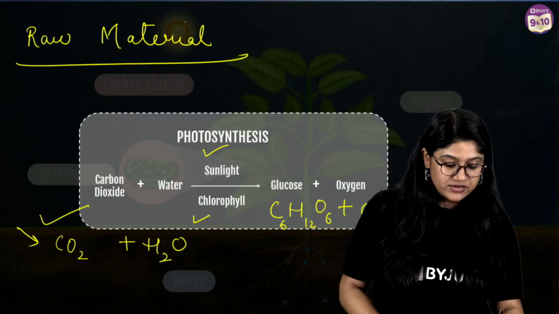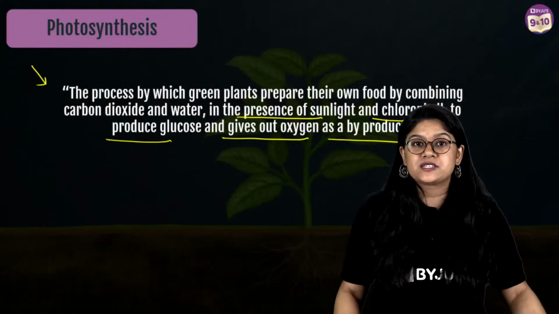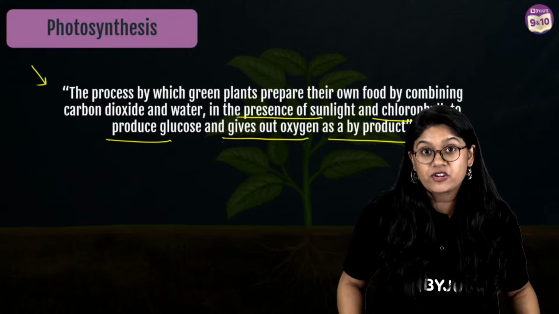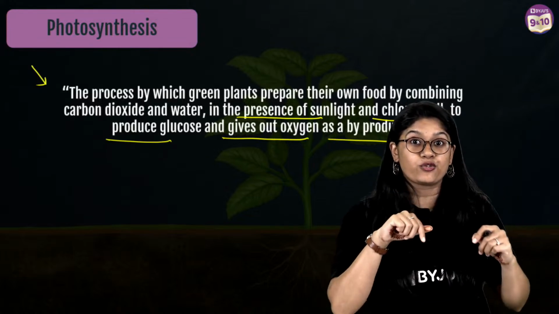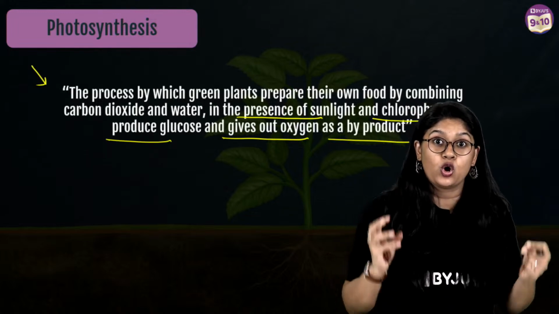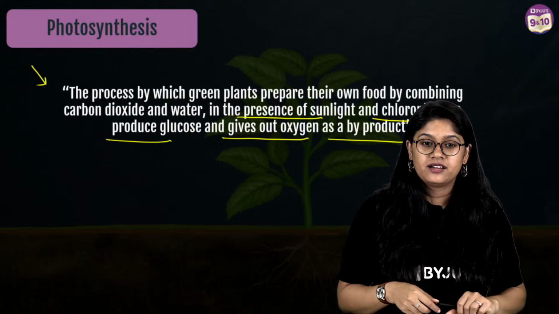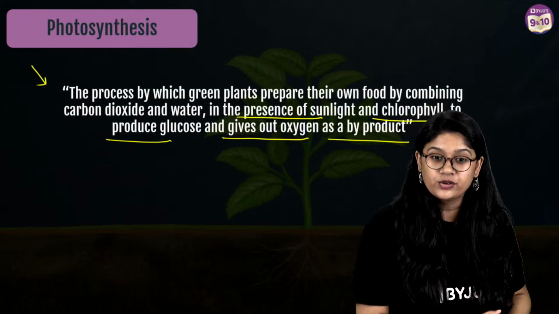Till now, what we have discussed is that photosynthesis is a type of reaction where the plants make their own food by utilizing the carbon dioxide from the atmosphere, water from the soil, in the presence of sunlight, and in chlorophyll. They make their food, glucose, and release oxygen. Are we clear? Yes. Are we clear? Very good.